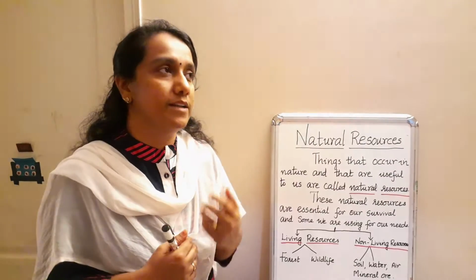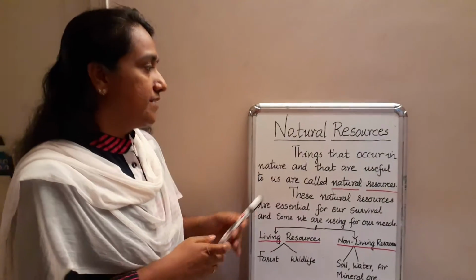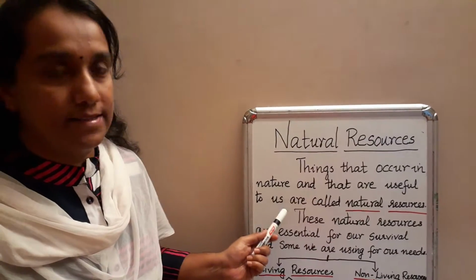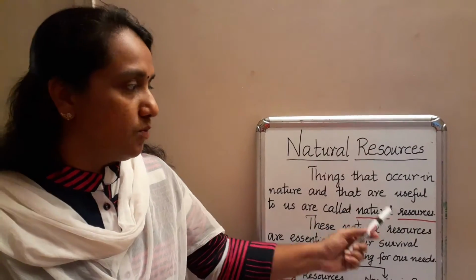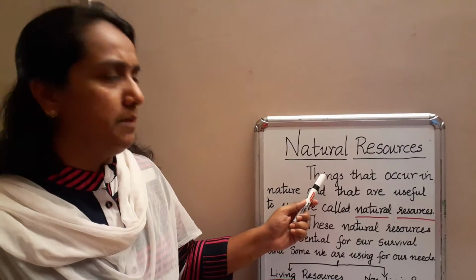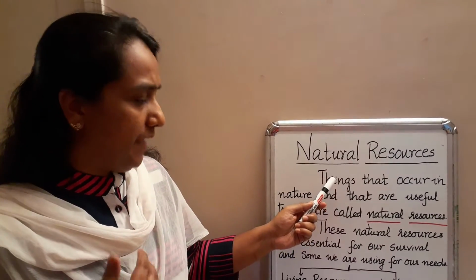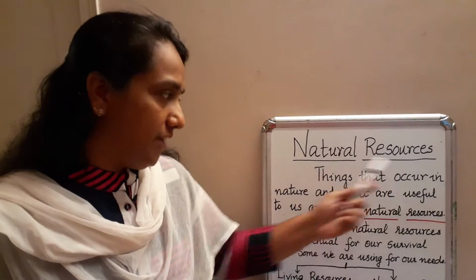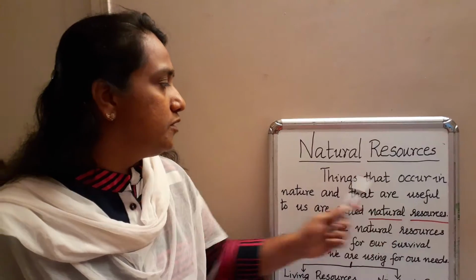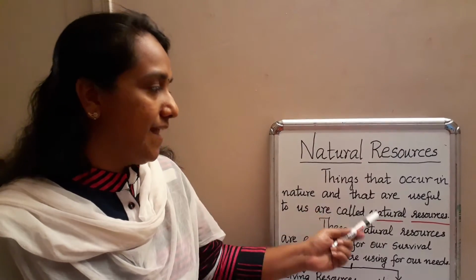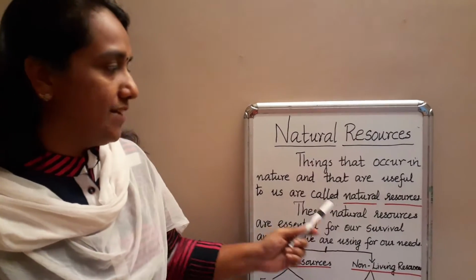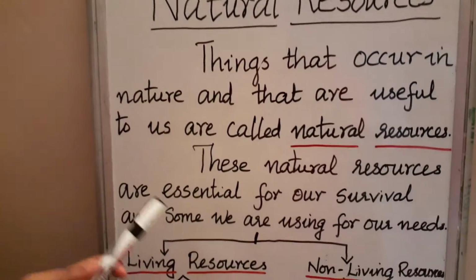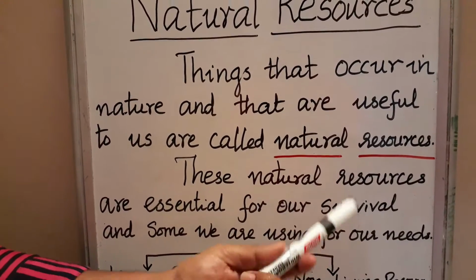So let's see what natural resources are. The things that occur in nature and that are useful to us are called natural resources. Once again I am repeating: it may be soil, water, air, forest, wildlife, anything that occurs in nature and that is useful to us, that is known as a natural resource. These natural resources are essential for our survival and some we are using for our needs.